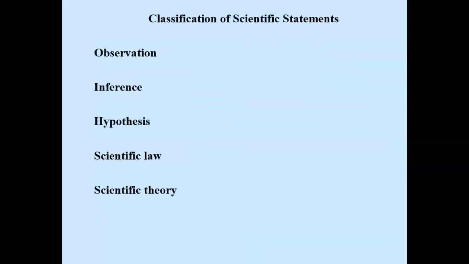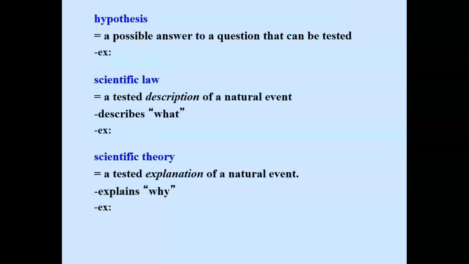We've looked at observation and inference and been able to define them and tell the difference. Next, we're going to look at hypothesis, scientific law, and scientific theory. A hypothesis is defined as a possible answer to a question that can be tested. It must be testable. Scientific law and a scientific theory have both been tested. But there's a difference. A scientific law is a tested description of a natural event. It describes what has happened. A scientific theory is a tested explanation of a natural event. It explains why something occurs.